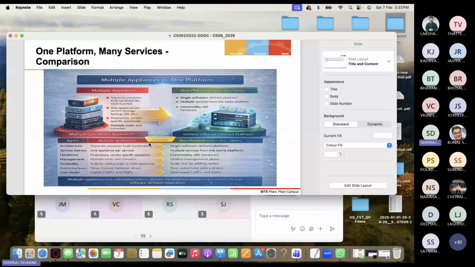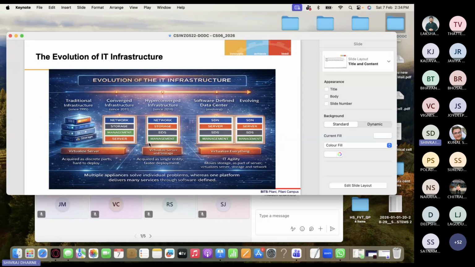So all this is summarized in this picture. Please look at it: multiple appliances versus one platform. So you have one platform. It has software defined solutions, hyper converged infrastructure, right? And today we call it a software defined data center. And it will have all the benefits that we just discussed. Okay. So how is the evolution of IT infrastructure happening?